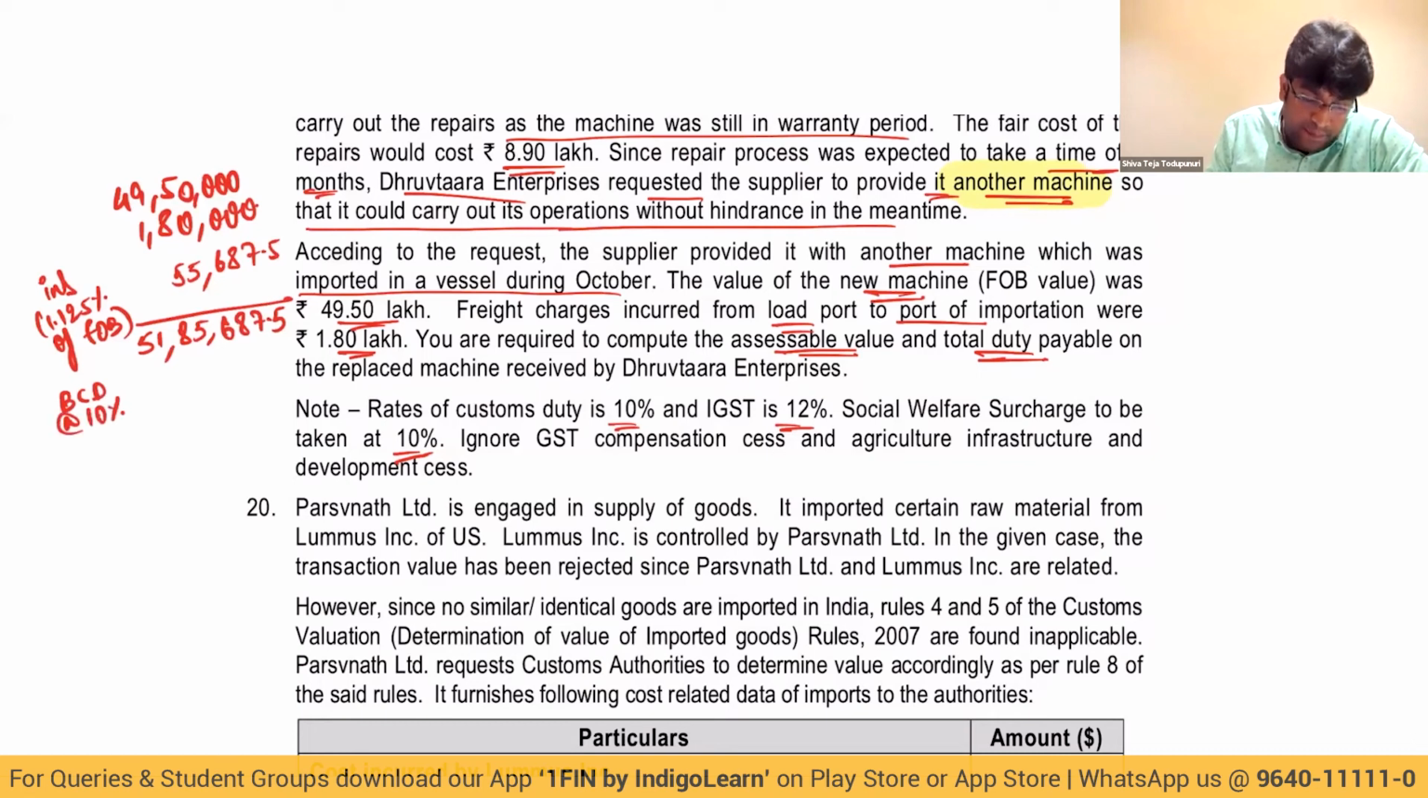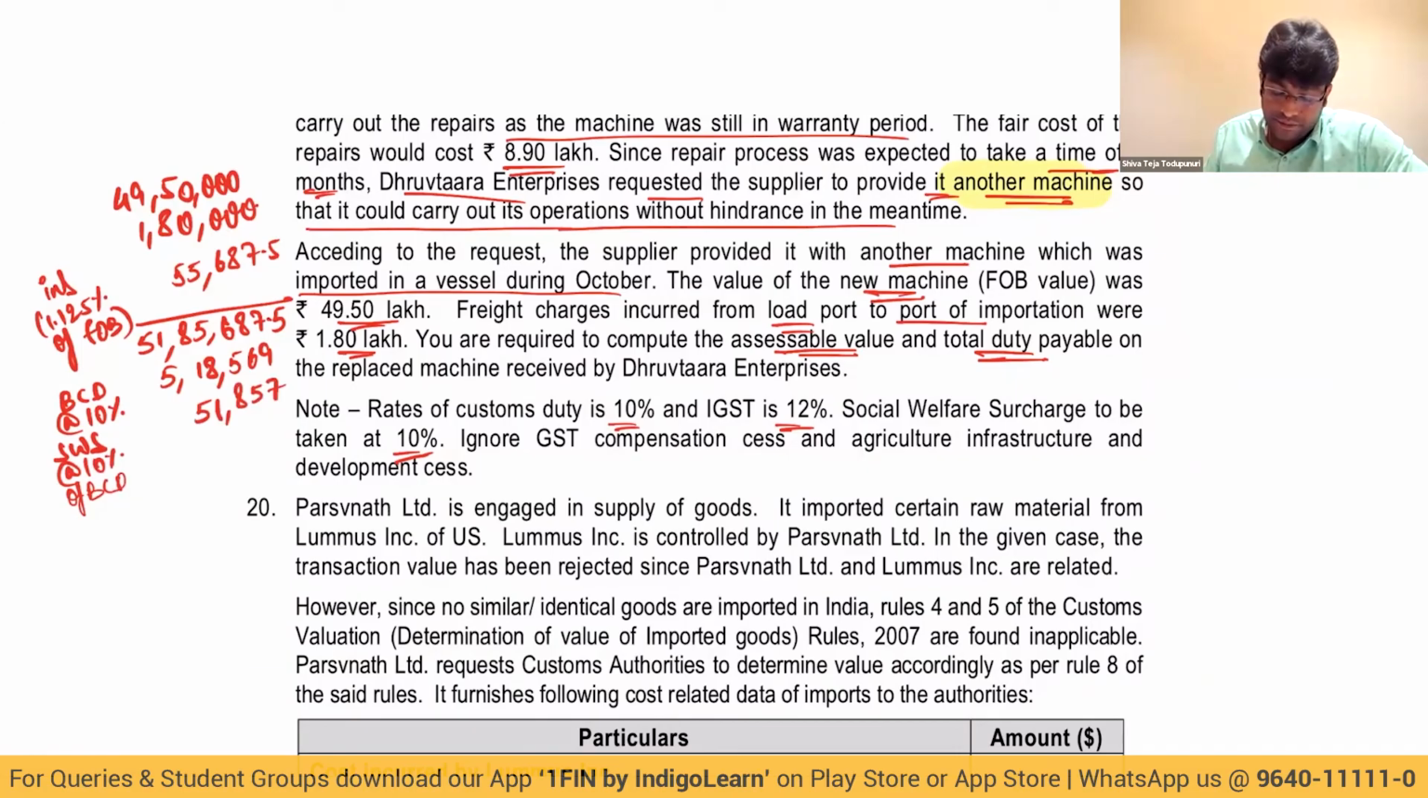BCD at the rate of 10%, which is 5 lakhs 18,569. SWS at the rate of 10% of BCD, 51,857. Total: 51 lakhs 85,687.5 plus 5,18,569 plus 51,857 is 57 lakhs 56,113.5.